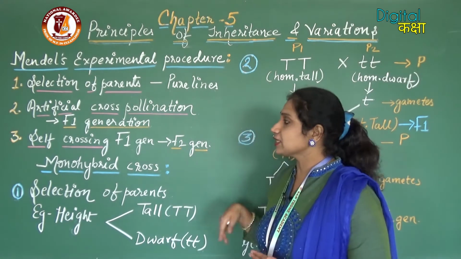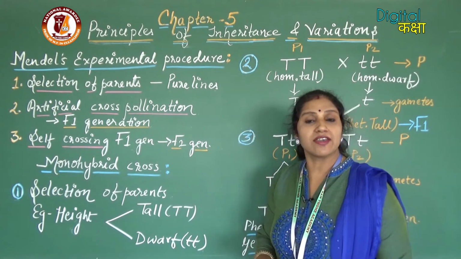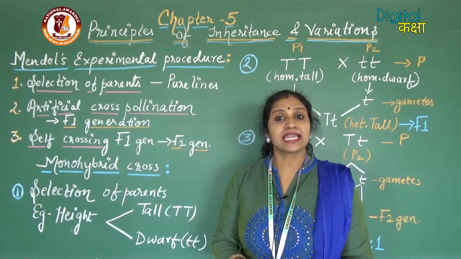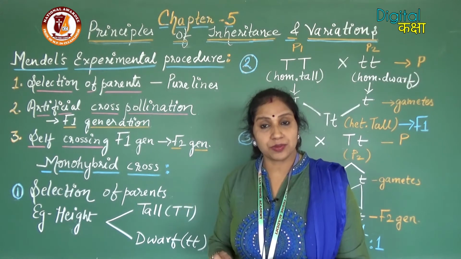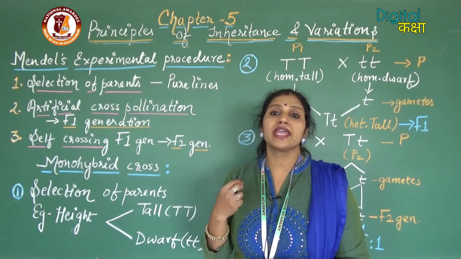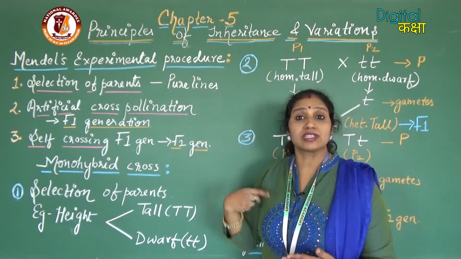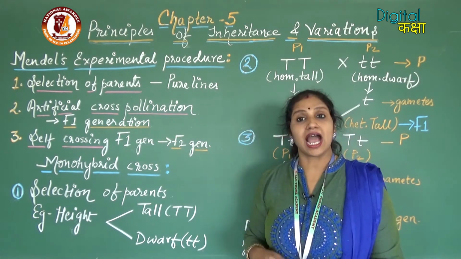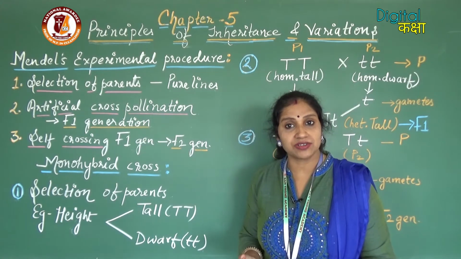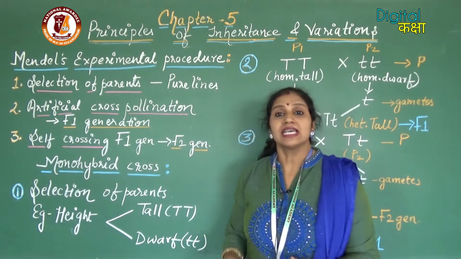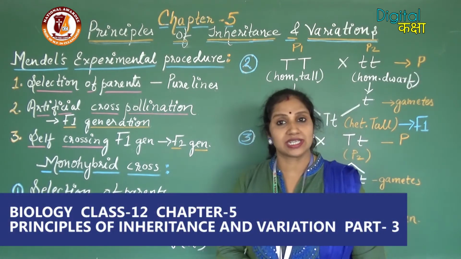As a result of self-crossing of the F1 generation, we will get the F2 generation, or the second filial generation. These are the 3 steps of Mendel's protocol which he followed for every cross. The first step is getting the pure lines for the selected character. Second is artificial cross-pollination to get the F1 hybrid, and the third step is self-crossing of F1 hybrids to get the F2 generation.